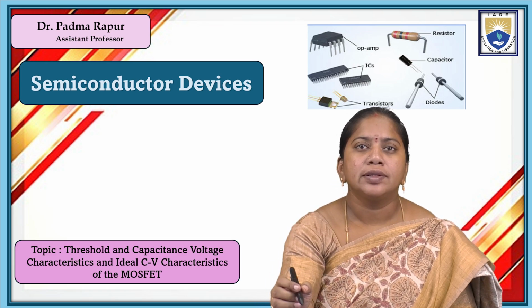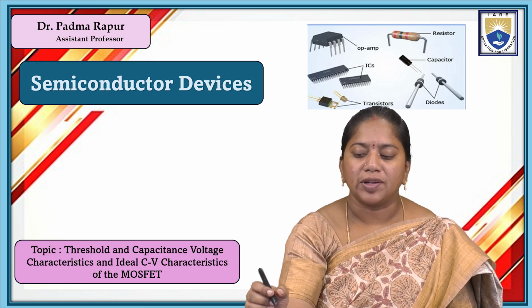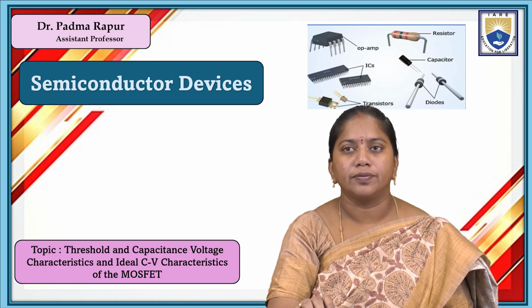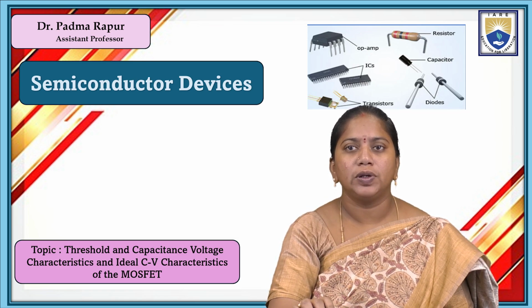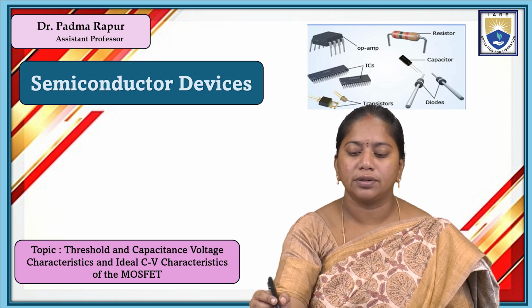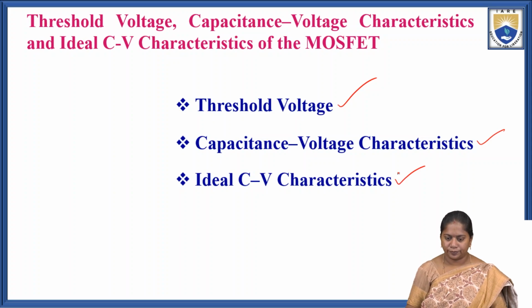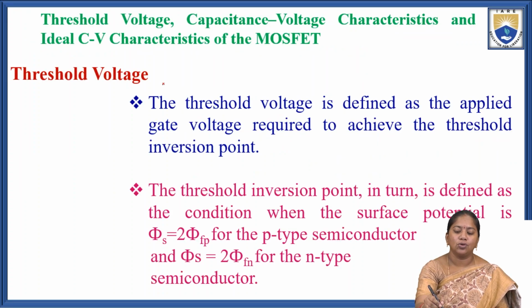Today our topic is threshold voltage, capacitance-voltage characteristics and ideal CV characteristics of the metal oxide semiconductor field effect transistor. So today we will discuss the threshold voltage, capacitance-voltage characteristics and ideal CV characteristics of the MOSFETs. First topic is threshold voltage.